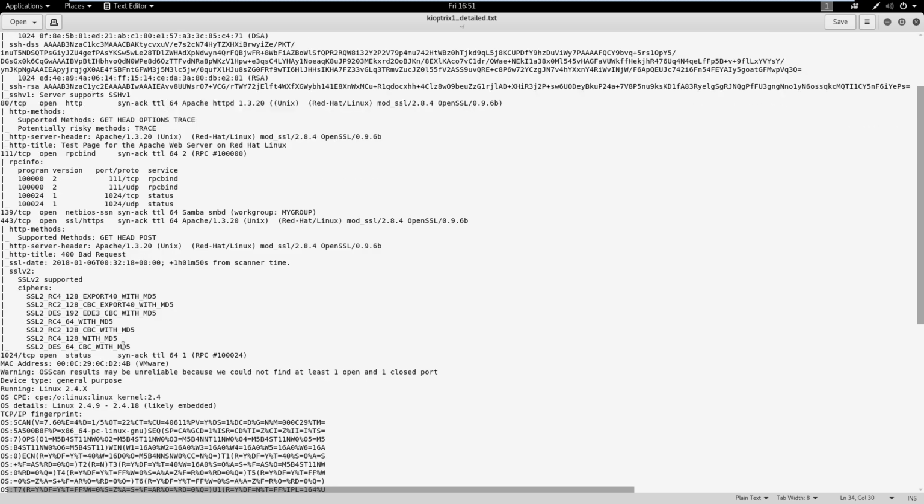So the tool that we're going to use today is going to be called Enum4linux. So it's a few different tools in one. It's going to be smbclient, rpcclient, which covers the RPC bind here, and it's going to be net and nmblookup. So I'm going to go ahead and show you that now.